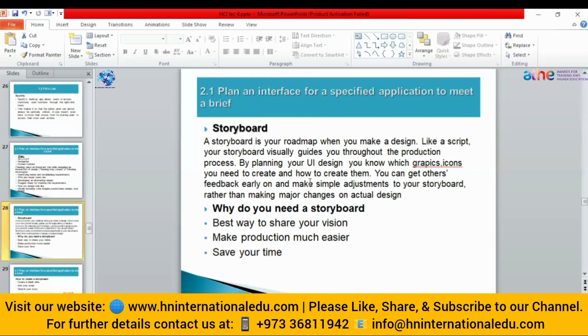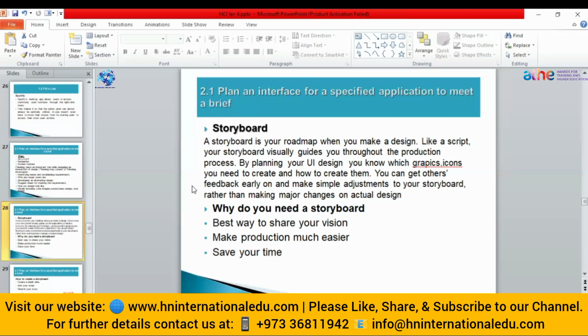So for planning our interface, if we want to design a user interface, planning is very important. Without planning, we cannot design any interface. Now we will see different ways how we can make our plan. The first one is storyboard. What is storyboard? It is like a script that you write. Means we will use different visual characters just to convey our idea, what we want to create.